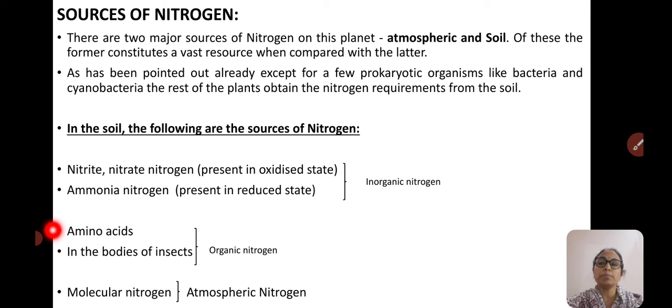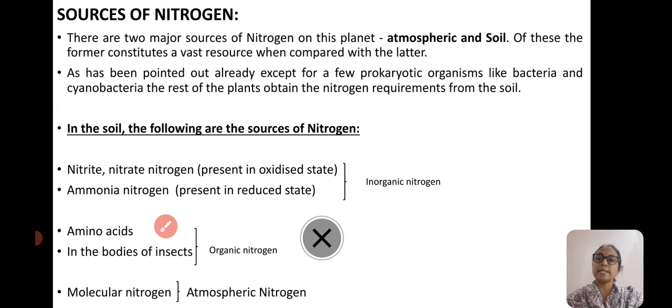Two types of organic nitrogen forms are amino acids, and the body of insects, where we can see the insectivorous plants which depend on the insects.